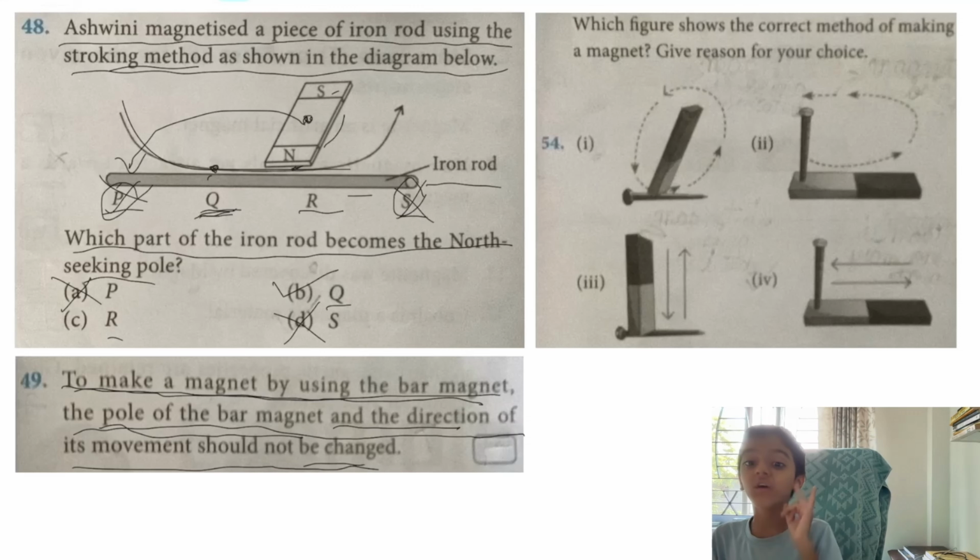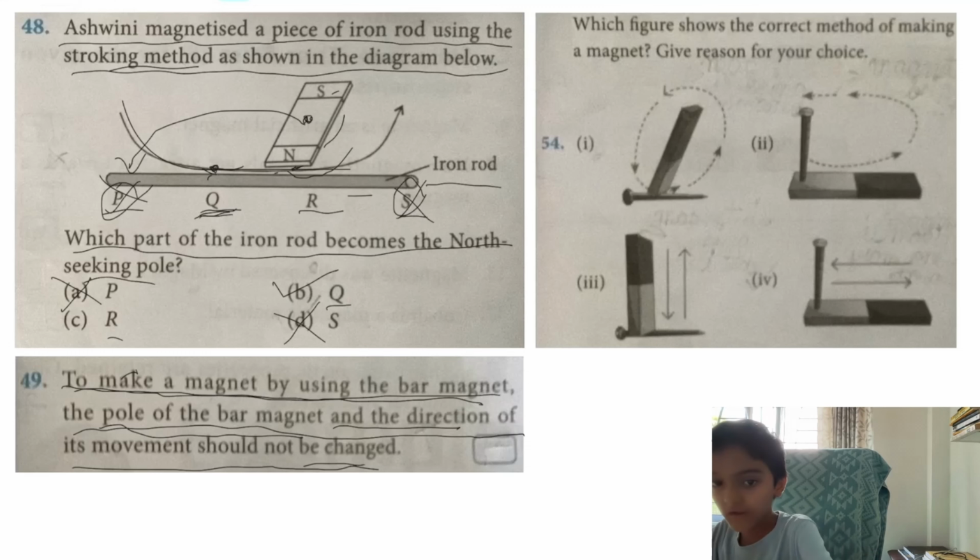This statement is true because look, if changed, like I'm taking this Ashwini example for this question demonstration. Here we placed the north pole and then we immediately flipped the magnet, then the south pole came down and the south pole is lifted from R. Then with that condition, this will be the north pole, but we don't want it to be.